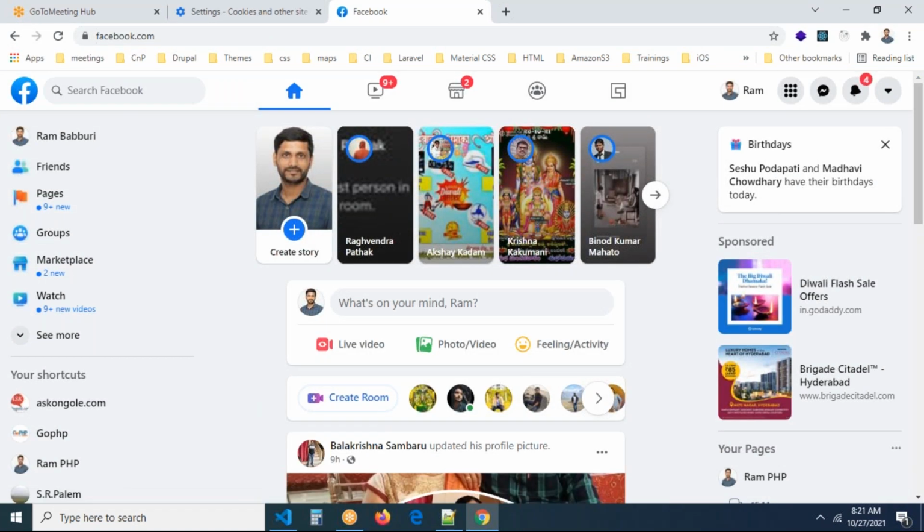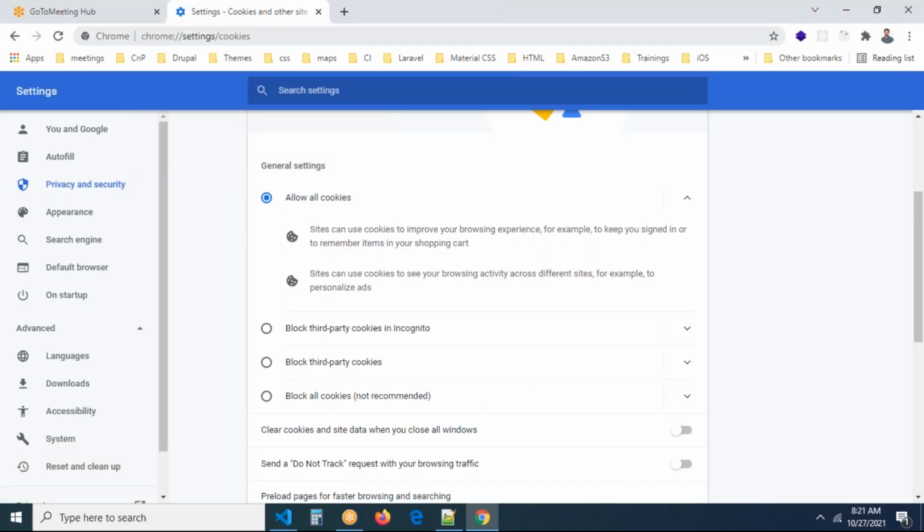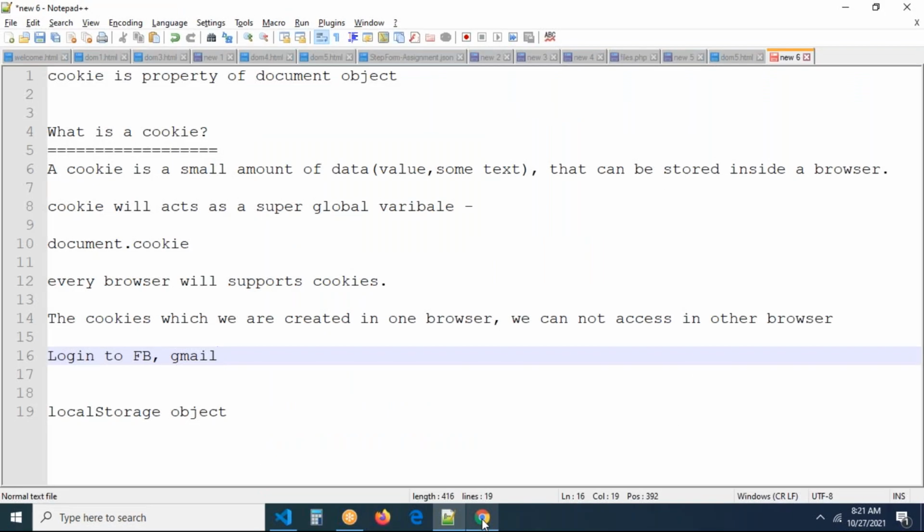So what did you understand here? Did you get the clarity? Yes. Whatever login system you have, if there is no cookie, I think it can't work. You cannot do anything, definitely. So browser cookies are that important, right?